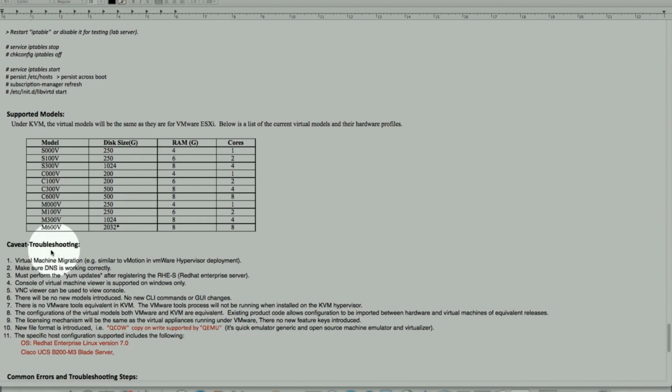Then caveats and troubleshooting. Just bear in mind, this is not a comprehensive list. These are some of the items that I experienced while testing, staging and setting it up, and thought it was critical to put them in here. But redhat.com has a pretty comprehensive list for troubleshooting, and I have a link included. It will come up shortly as well.